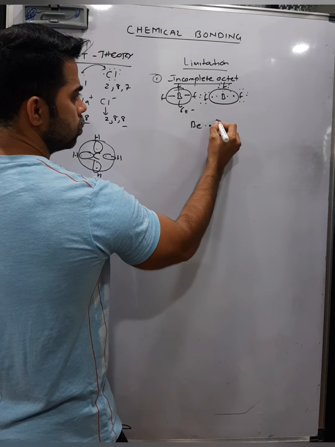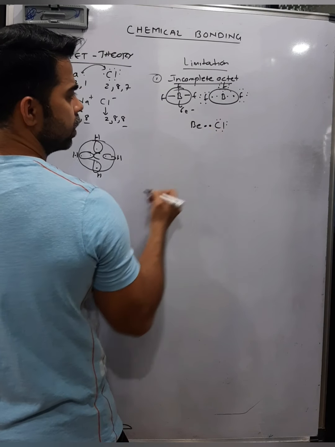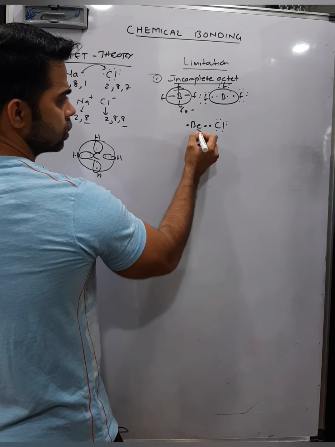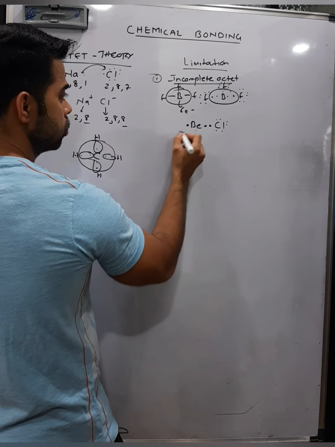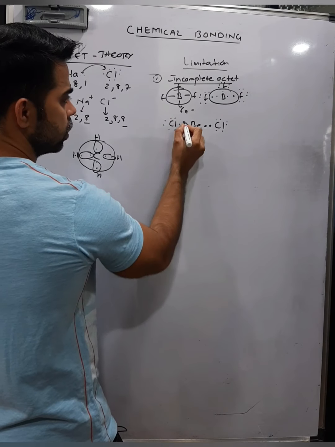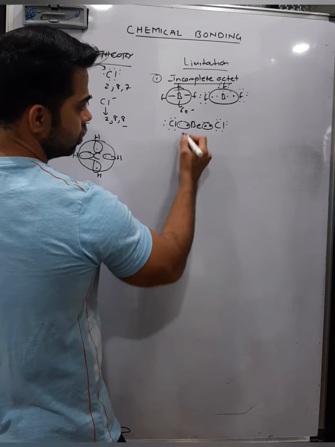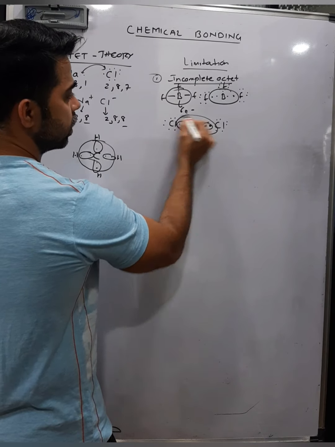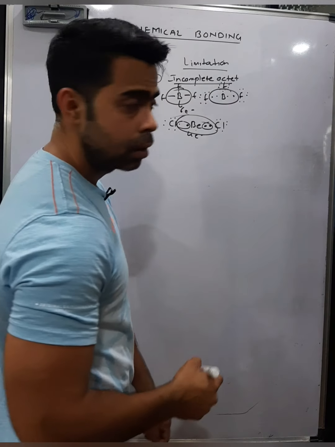Chlorine's outermost shell has 1, 2, 3, 4, 5, 6, 7, and 1 from beryllium. Beryllium again 1. The electronic configuration of beryllium is 2, 2, so 2 is the outer electron. Chlorine is again sharing 1 electron. This is beryllium dichloride. Here it has only 4 electrons in the outermost shell of the beryllium, yet this molecule exists.